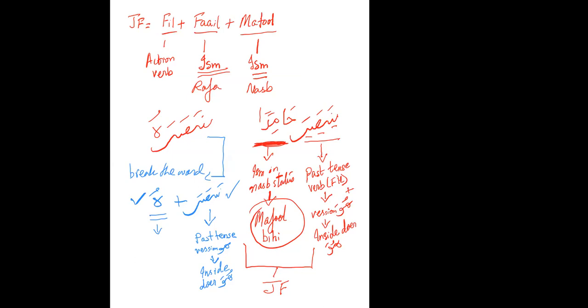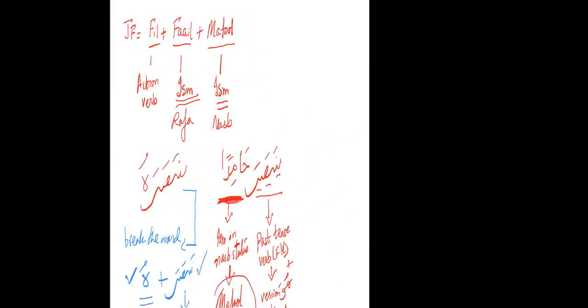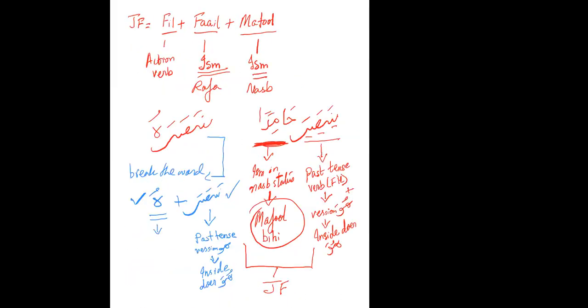What type of word is it? Is it an ism or a fi'l? It's an ism, a pronoun. That's what I'm looking for. Ism, first ism. And what type of pronoun is this? Attached.